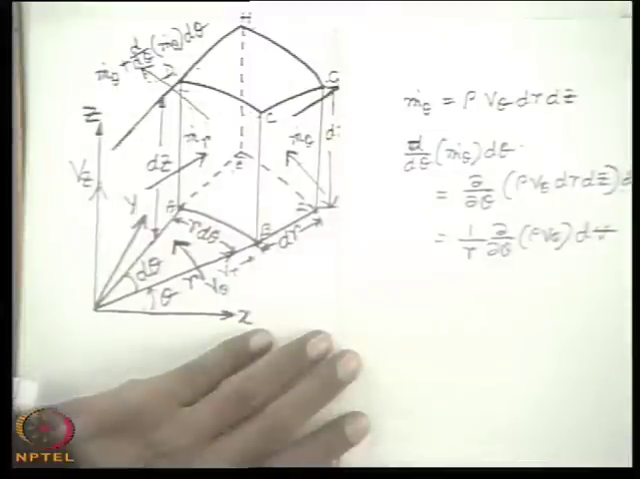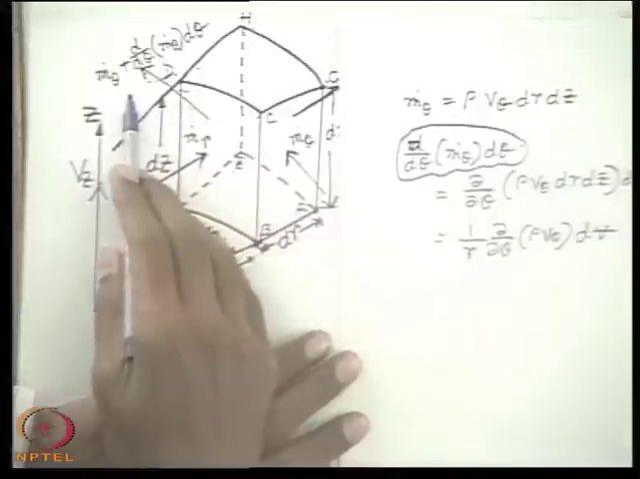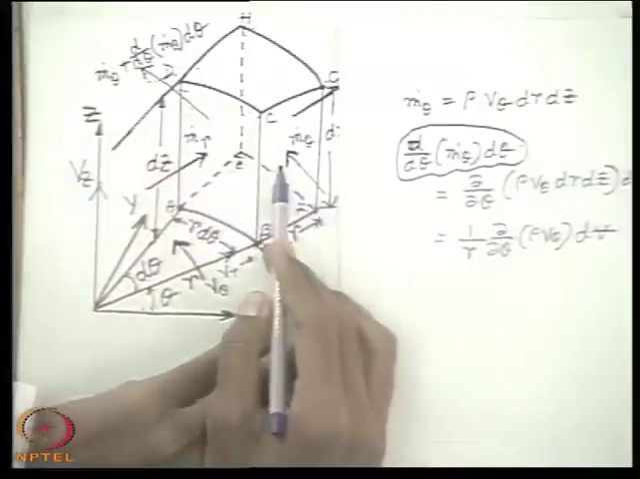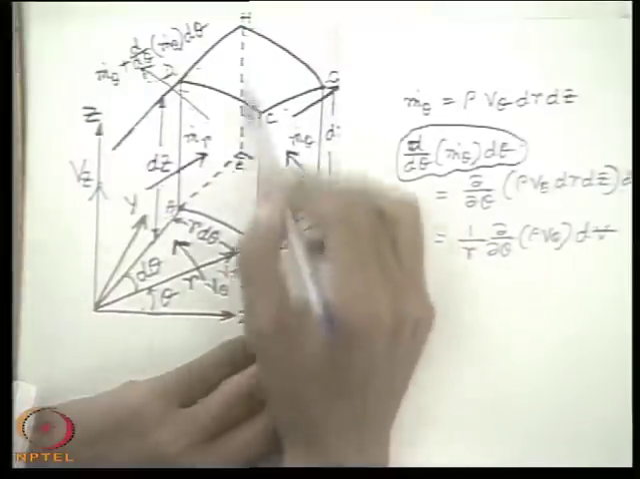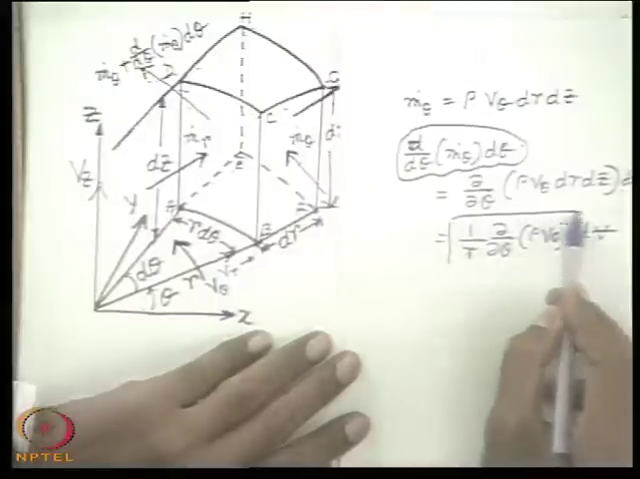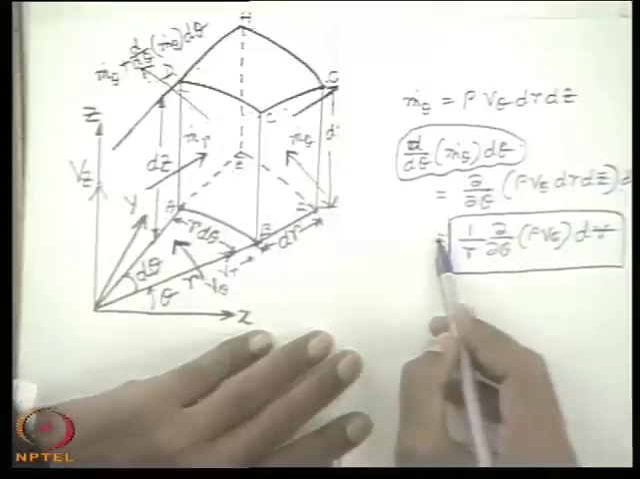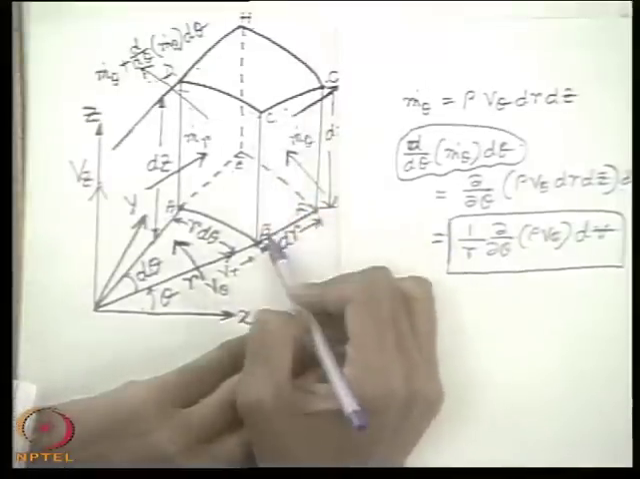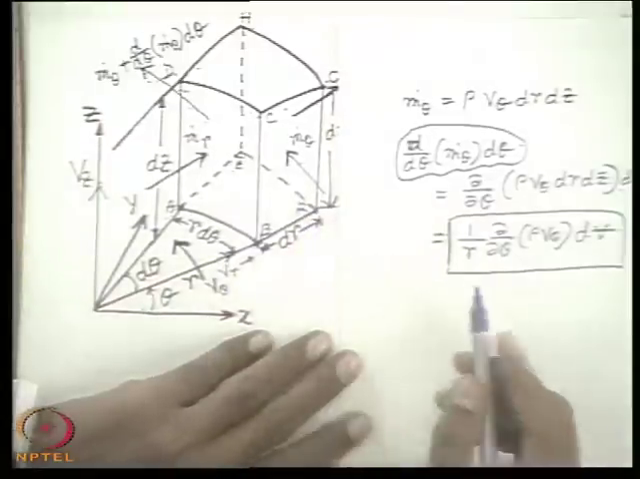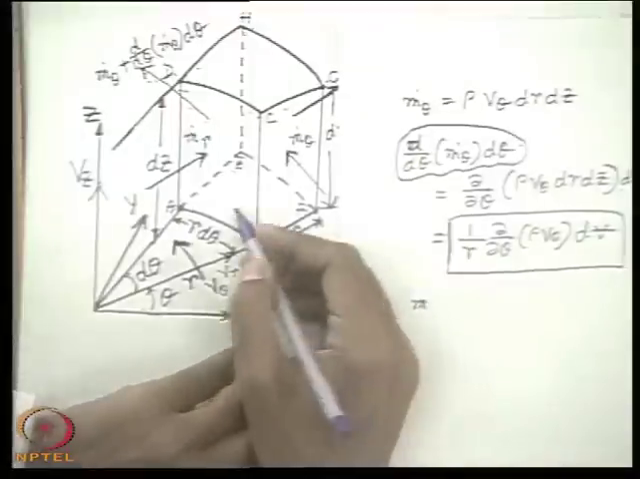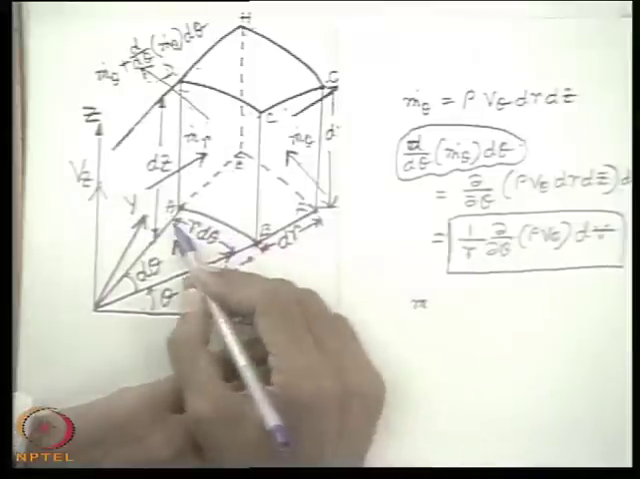Again, this is the quantity which represents the net mass efflux from the control volume due to the mass fluxes across these two theta planes, BFGC and AEHD. So this represents simply the net mass efflux from the control volume due to the mass flux across these two parallel planes, that is the planes perpendicular to the theta direction. In a similar way, if we investigate the mass fluxes through planes perpendicular to the z direction, what are the planes?